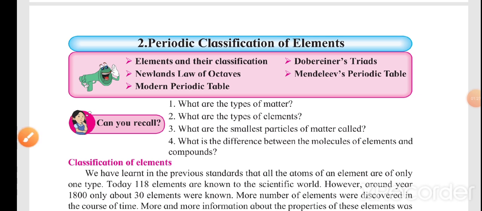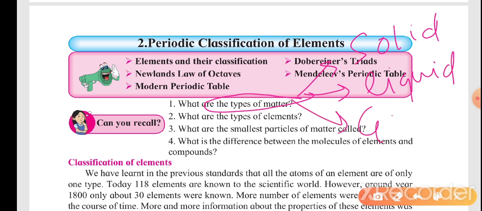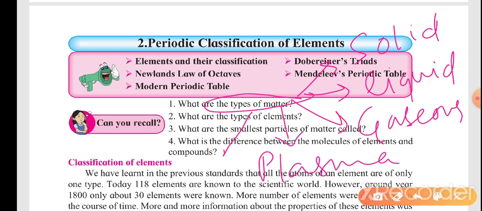Now the first question that arises is: what are the types of matter? The types of matter, or states of matter, are solid, liquid and gaseous. Those who want to know more, I will just list a few names: plasma, which is also a state of matter, and Bose-Einstein condensation.